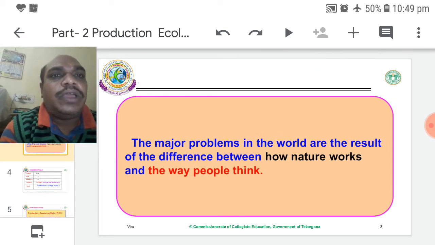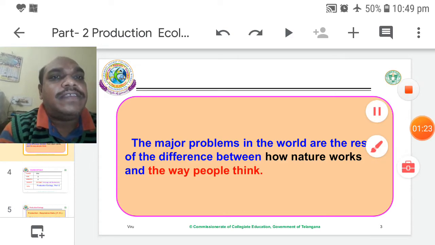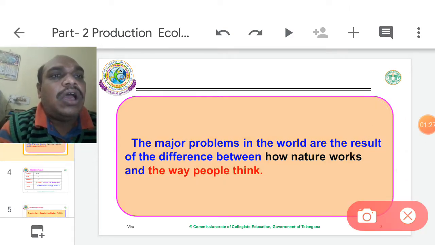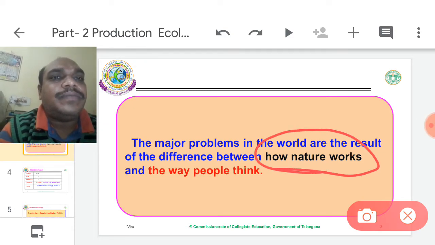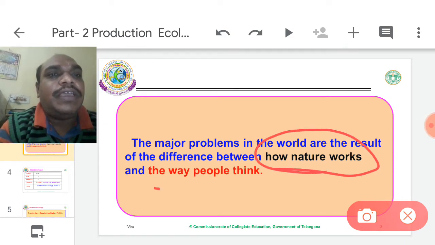One quote today: the major problems in the world are the result of the difference between how nature works and the way people think.